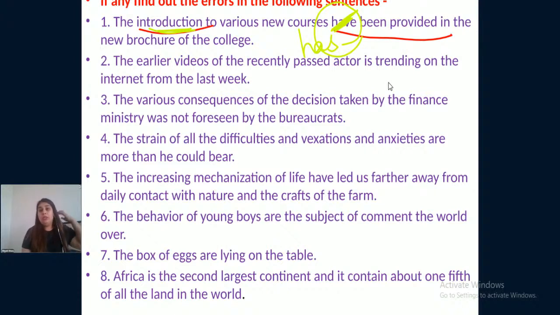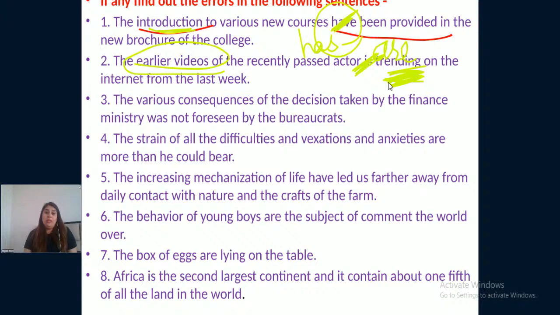Okay. Coming to the next sentence, the earlier videos of the recently passed actor is trending on the internet from the last week. Now, what is trending on the internet? The earlier videos. We are talking about the earlier videos here. So videos are singular or plural? Of course, we all know video is singular and videos are plural. So the earlier videos of the recently passed actor are trending on the internet from the last week. Because our subject is plural here, that's why we need to take plural verb here.